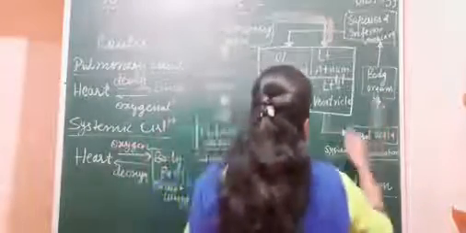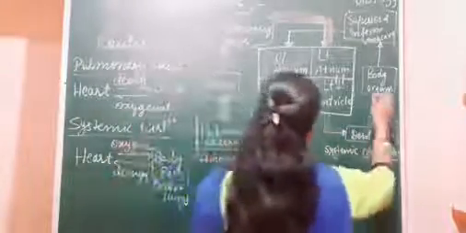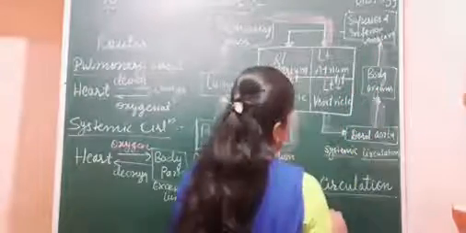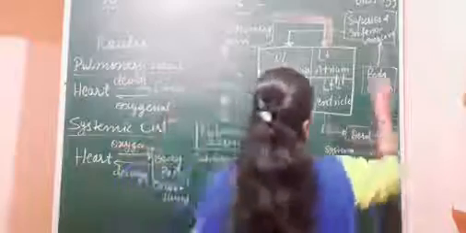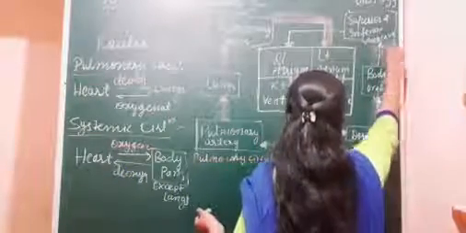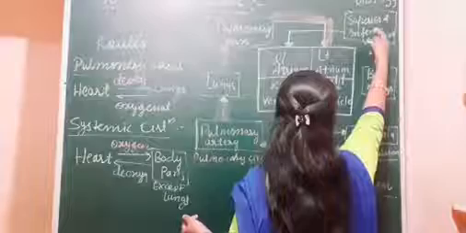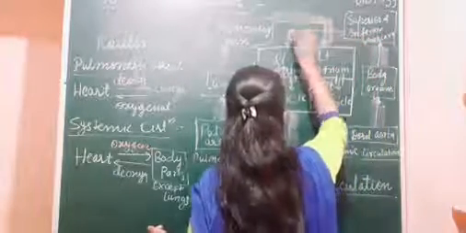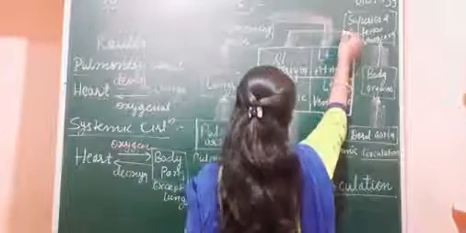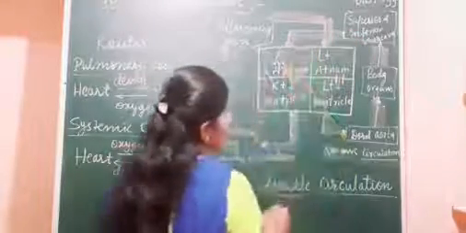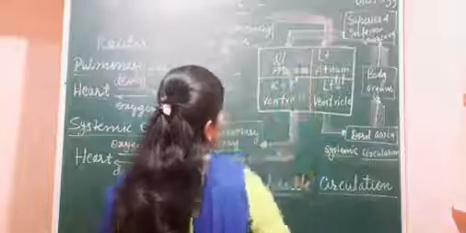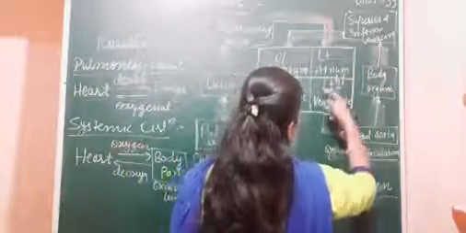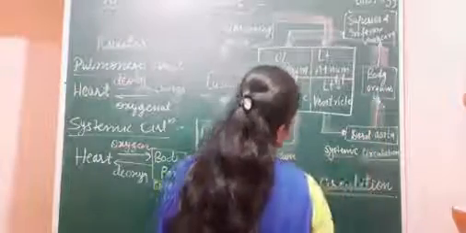Oxygenated blood goes towards the body organs, and from the body organs it goes towards the superior and inferior vena cava. From the body parts, deoxygenated blood is collected in the superior and inferior vena cava, which open into the right atrium. The superior and inferior vena cava, or precaval and postcaval veins, bring the deoxygenated blood into the right atrium. This is the circulation between the heart and body organs, that is the systemic circulation.